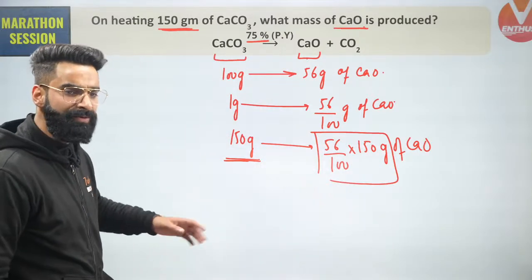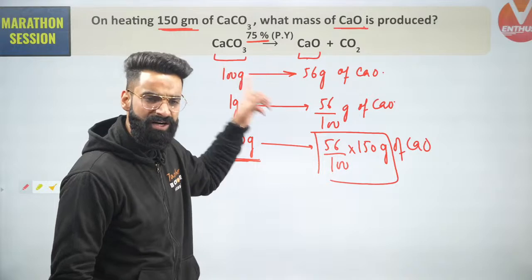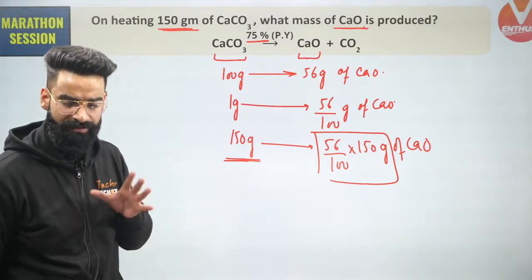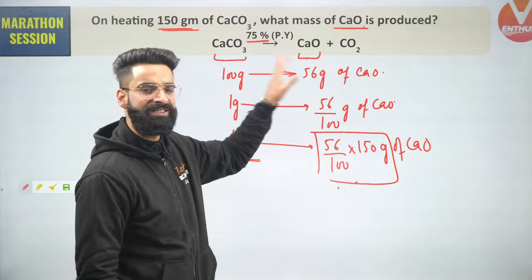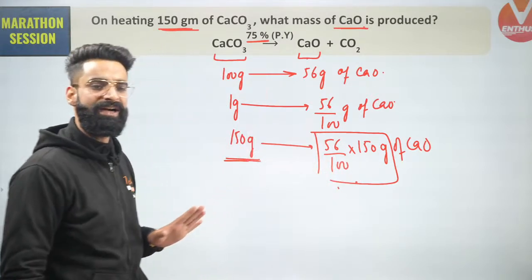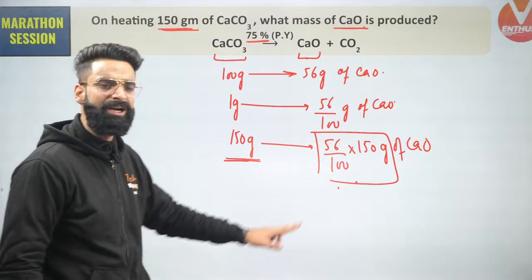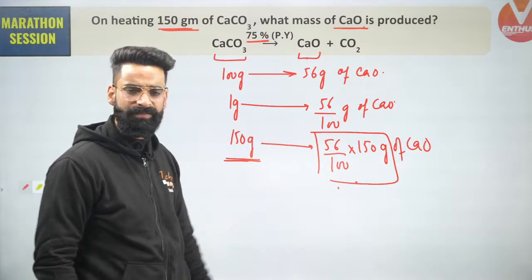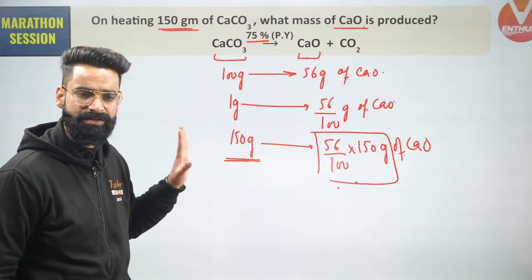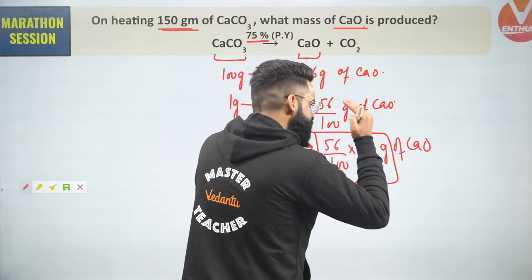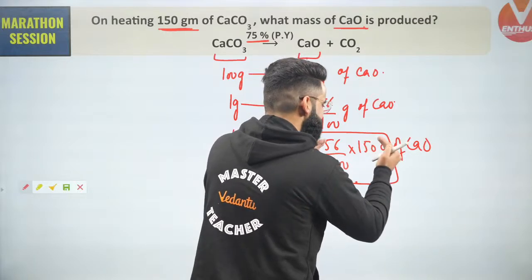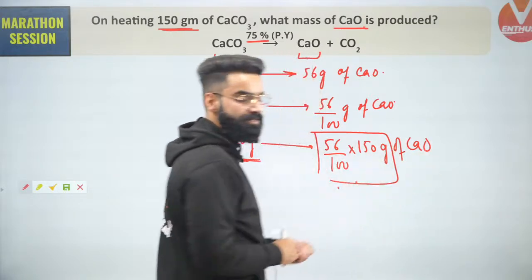If the yield of the reaction was 100%, then whatever my expected amount was, the same would have been the experimental amount. But the yield of the reaction is not 100%, it is 75%. So whatever my expected amount is, only 75% of it will actually get formed.